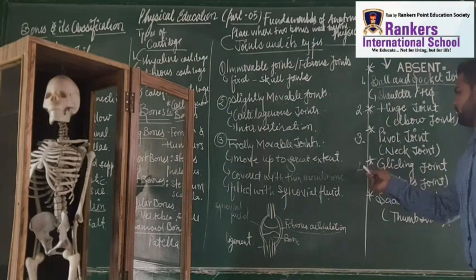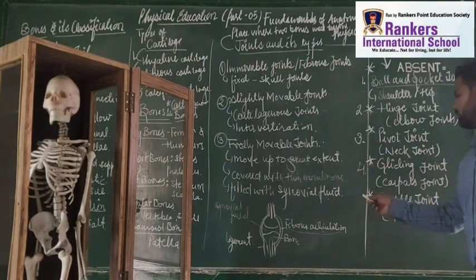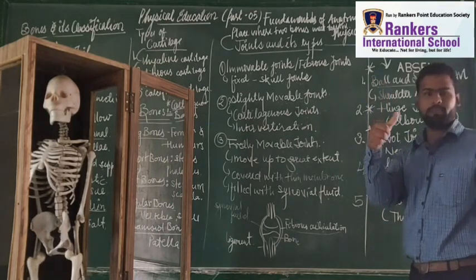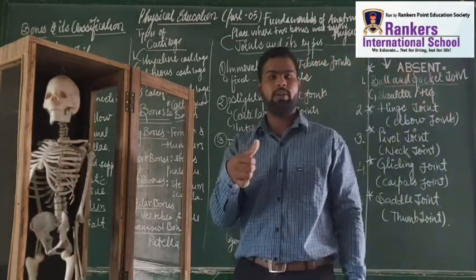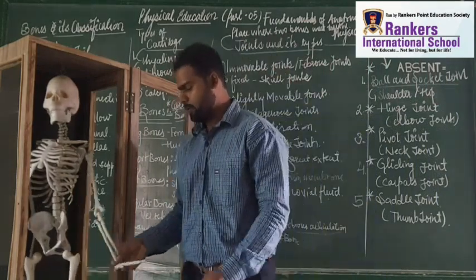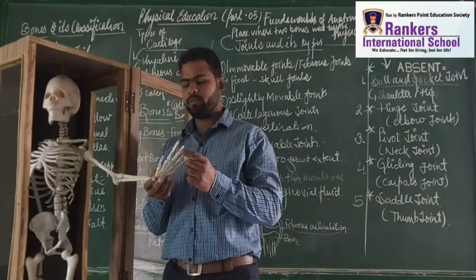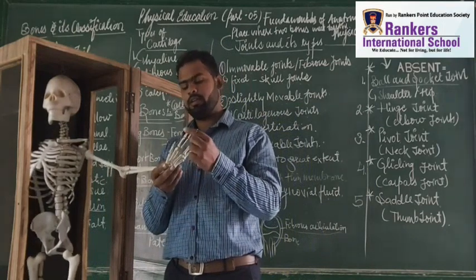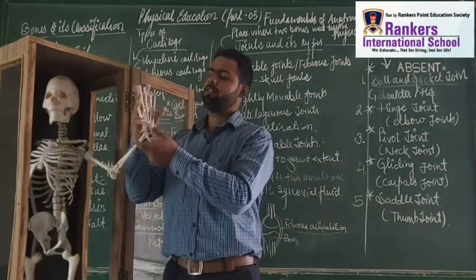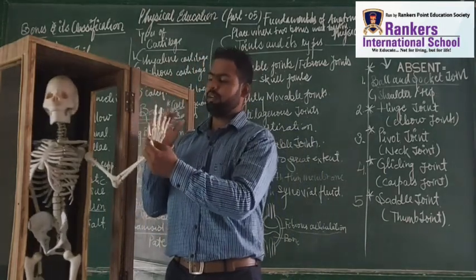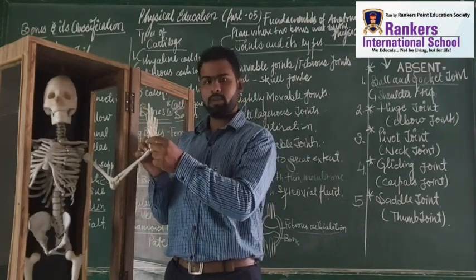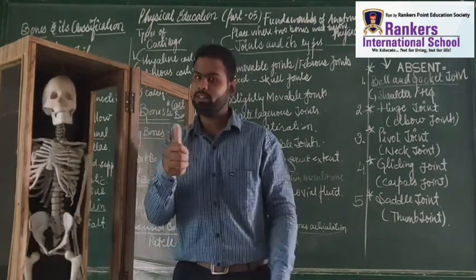These were the basic joints. Saddle joint. What is the saddle joint? The joint of our thumb. Let's do it, do it in front of my video. Saddle joint, I'm going to show you. Okay, students, these are four fingers, and this is the thumb. As you can see, this becomes the thumb. In this region, the thumb region, is the saddle joint.